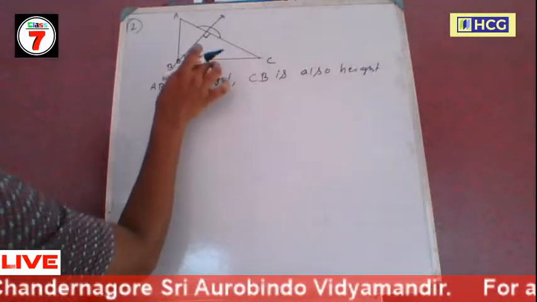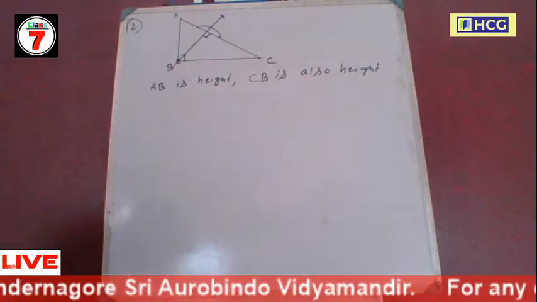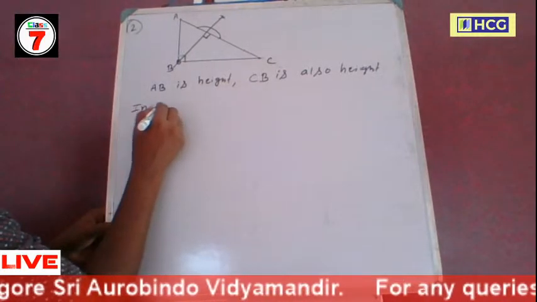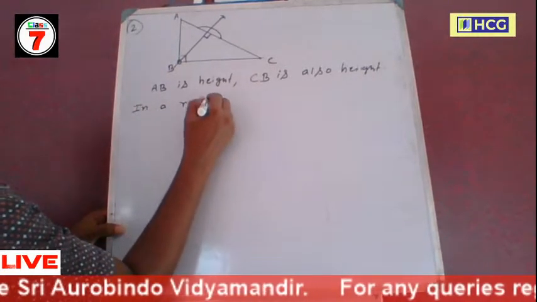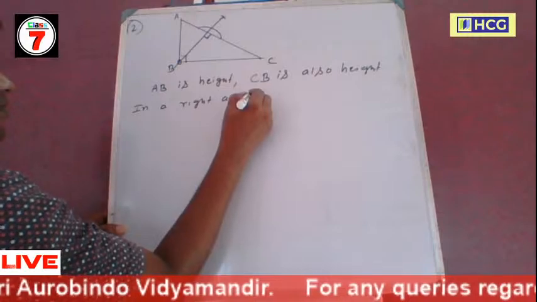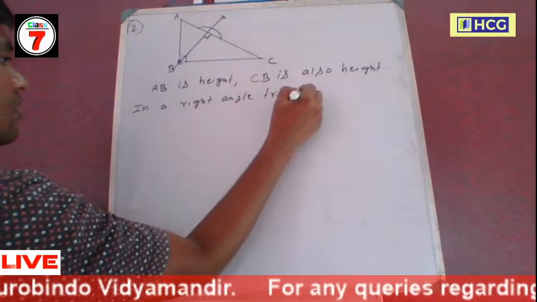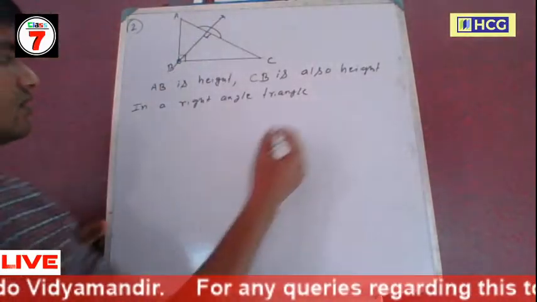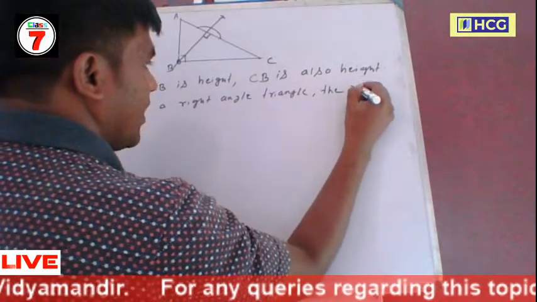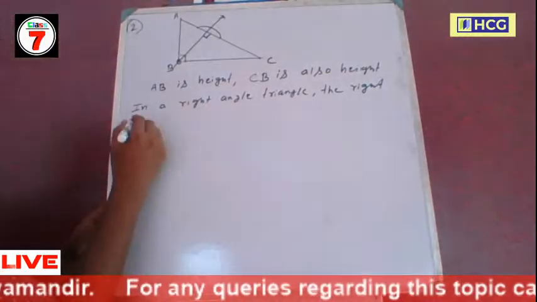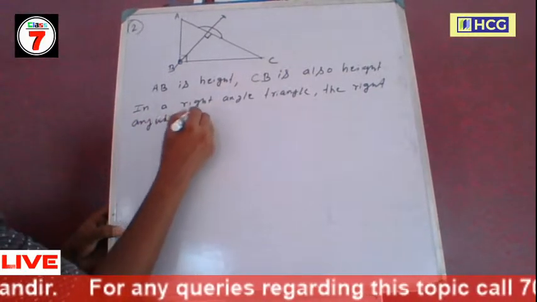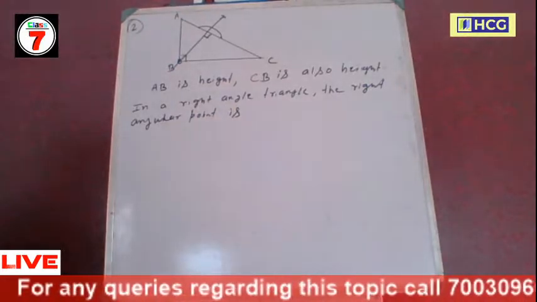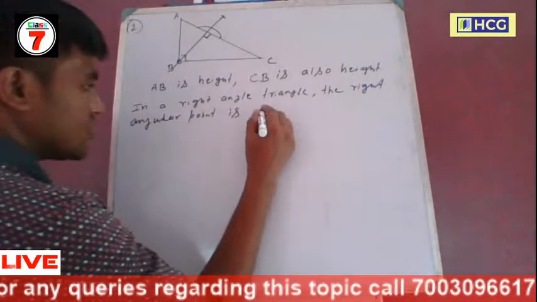So there is a property of a right angle triangle. In a right angle triangle, the right angular point is the orthocenter.